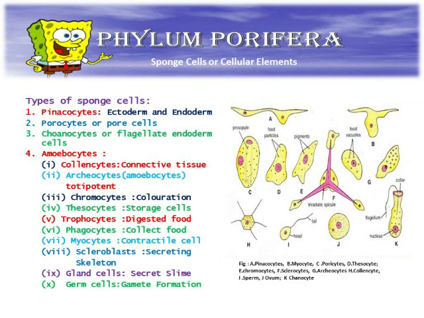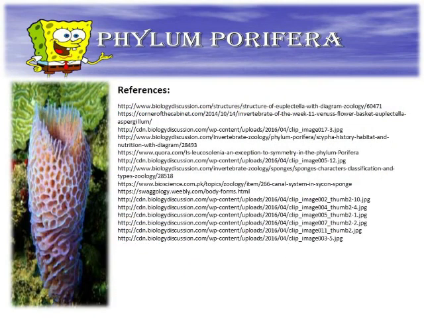Archaeocytes are totipotent cells. Chromocytes are helpful for coloration. Schizocytes are helpful as storage cells. Trophocytes, digestive of food. Phagocytes collect food. Myocytes, contractile cells. Scleroblasts secrete the skeleton. Gland cells secrete saline. Germ cells, gamete formation. These are the structures. That is the references.